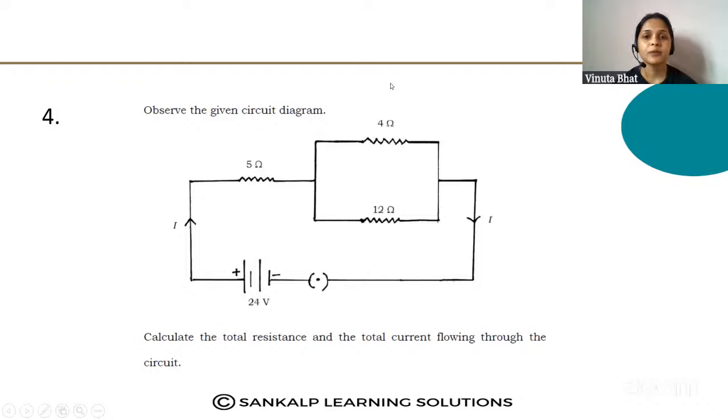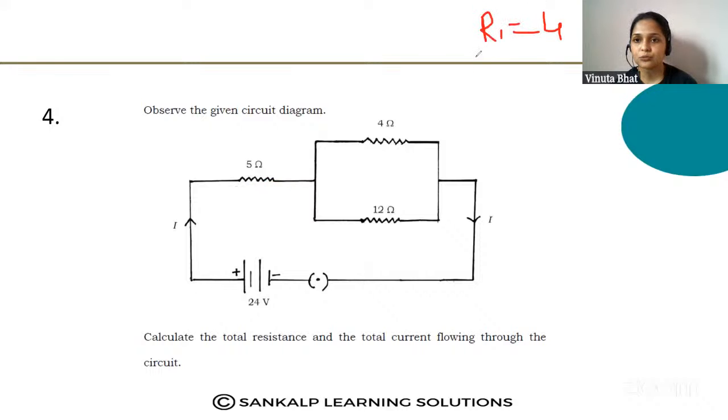Next question. Observe the given circuit diagram, and calculate the total resistance and the total current flowing through the circuit. Just write down the given data here. Two resistors are connected in parallel and one resistor is connected in series.